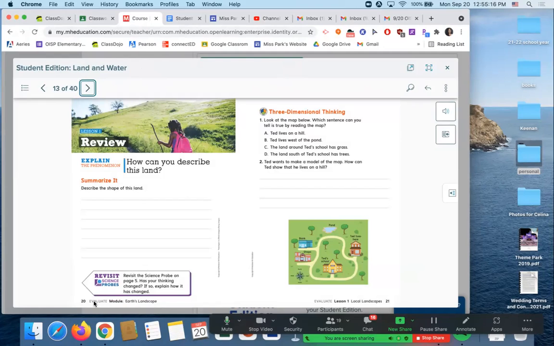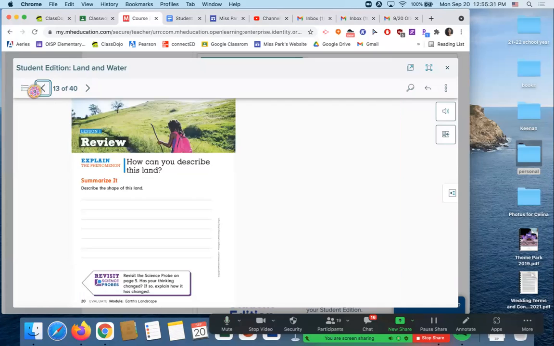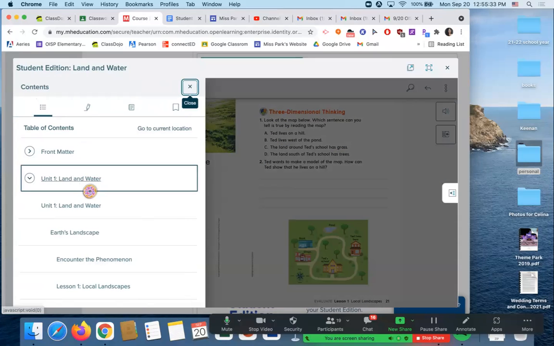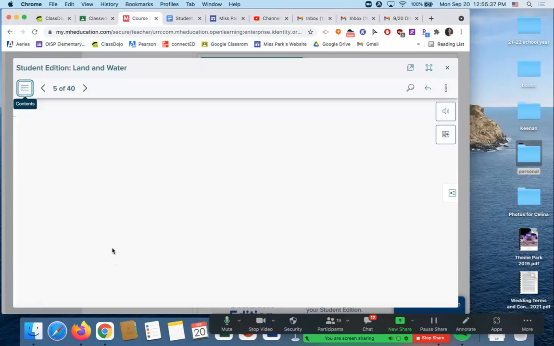And then on pages 20 and 21, you're going to see the evaluate. So we are going to do pages 20 and 21, the evaluate, and we're going to do page 22, the evaluate. You're going to notice that page 23 says lesson 2, which we're not doing. So let's go over it again. You're going to go to Unit 1, Land and Water. We're going to go to lesson 1.